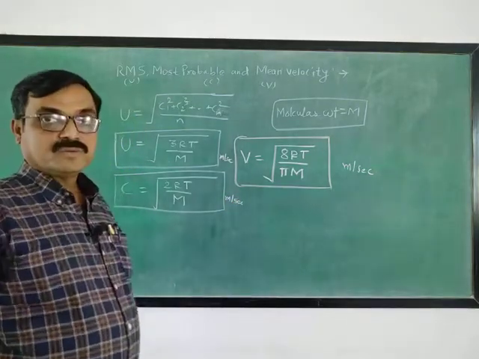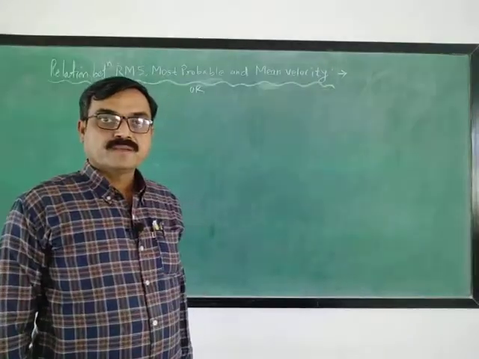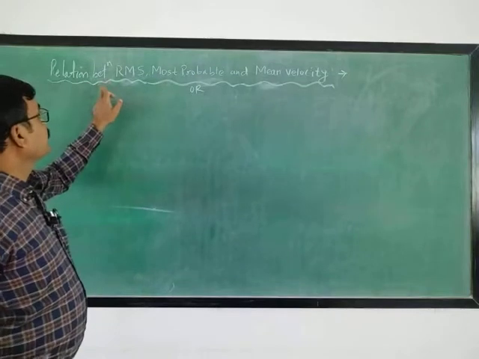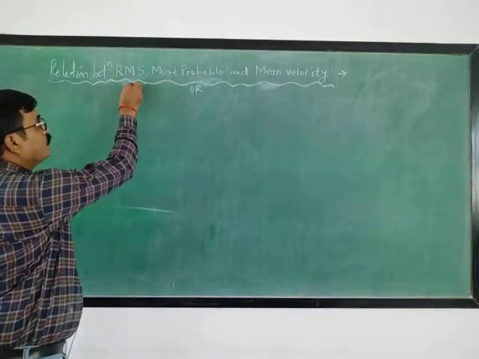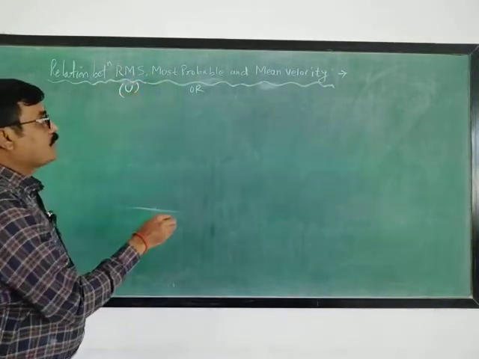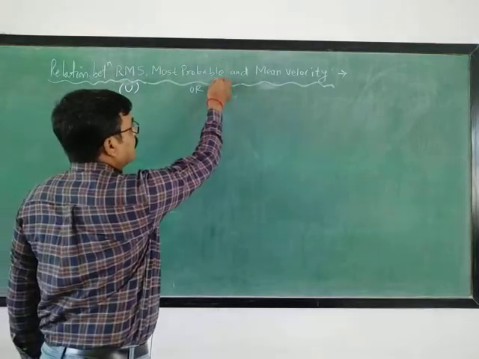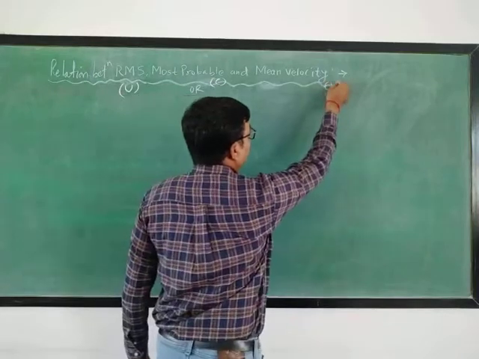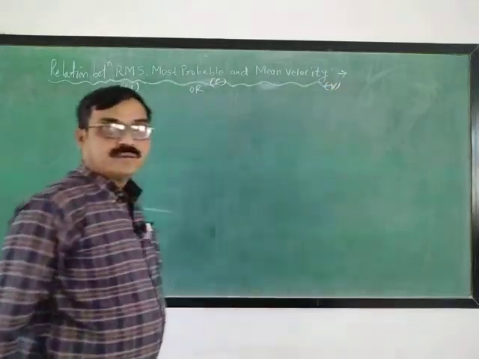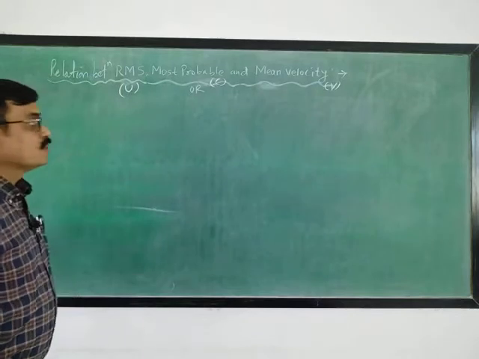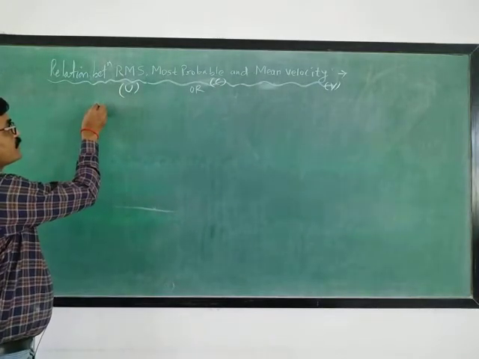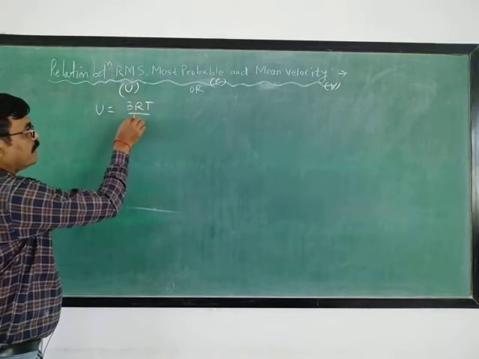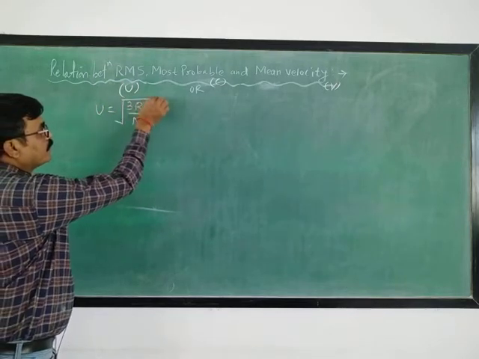Now see the relationship between RMS velocity U, most probable velocity C, and mean velocity V. Mathematically, RMS velocity U is under root of 3RT upon M, as we have seen.